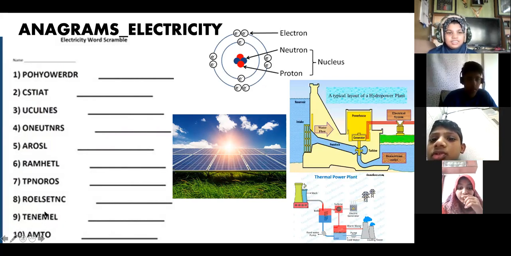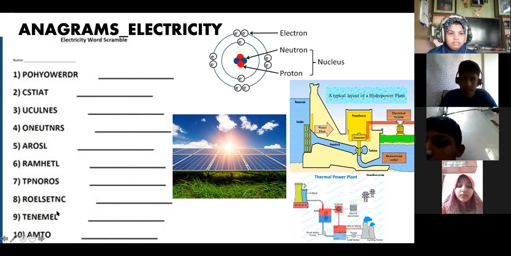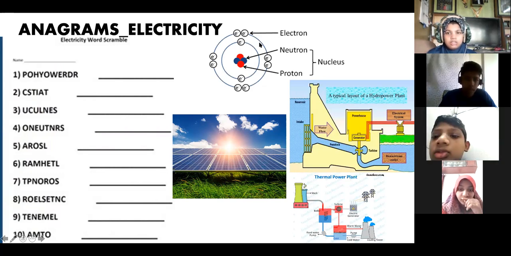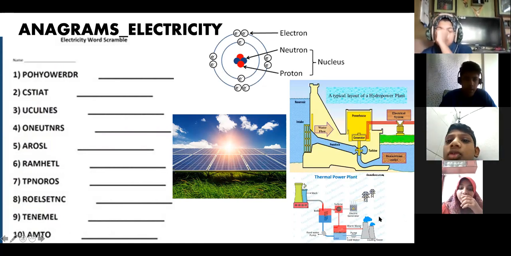The ninth one: many atoms together form what? Metal?